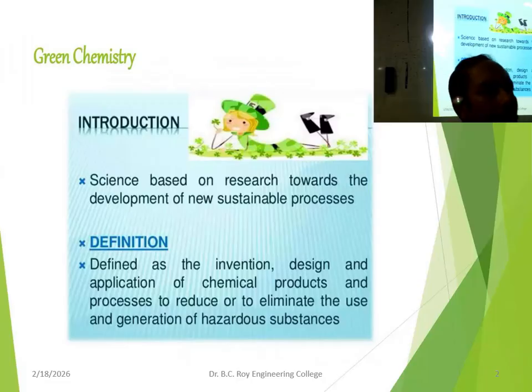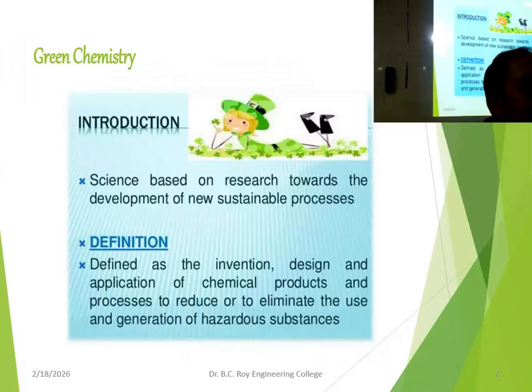Now, green chemistry is the invention, design and application of chemical products and processes to reduce or to eliminate the use and generation of hazardous substances. That means we will prevent the formation of hazardous substances and we will not use any hazardous substances as far as possible and practically. That is called green chemistry.